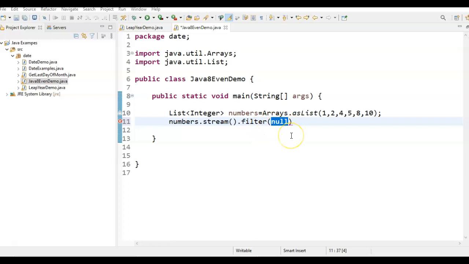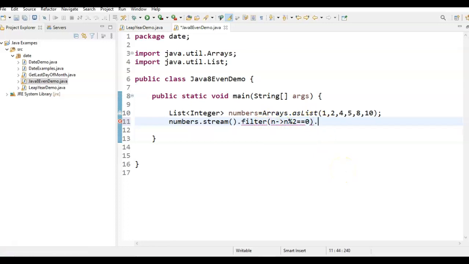This filter method accepts a predicate. What is a predicate? In Java 8, predicate is a functional interface which accepts an argument and returns a Boolean value. So now let's write the condition. n, and give n % 2 equal to 0. Okay, so this is the Boolean value it will return.